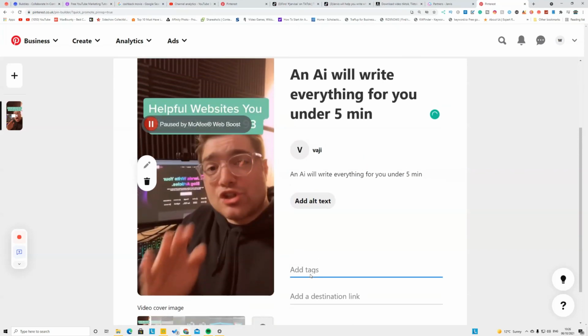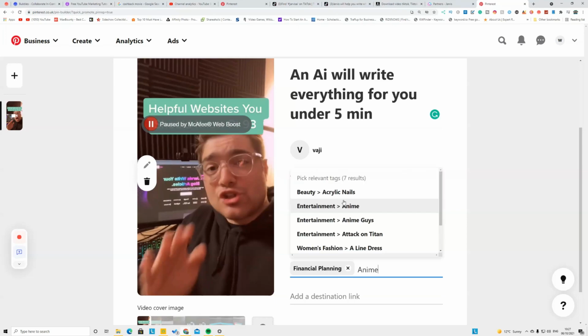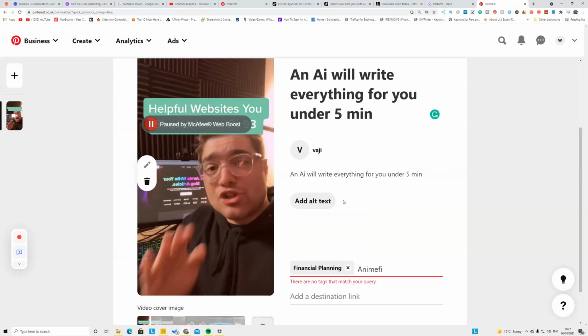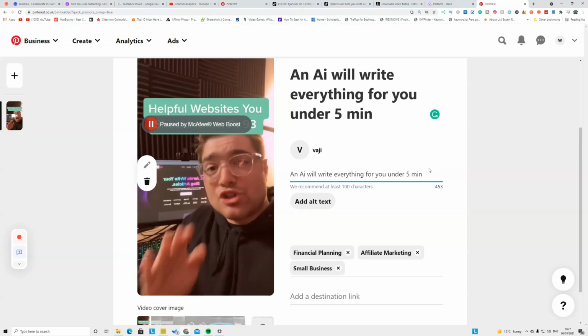And again, on the tags, you can select finance, or you can say finance or planning, something like that, because some categories are not available. So you can still go with a similar one, like affiliate marketing is a category on that, and you can select business, small business. Also on the description, you can give hashtags like AI or Javas AI, and don't forget to give credit to this creator.